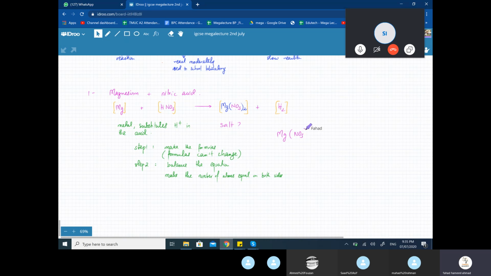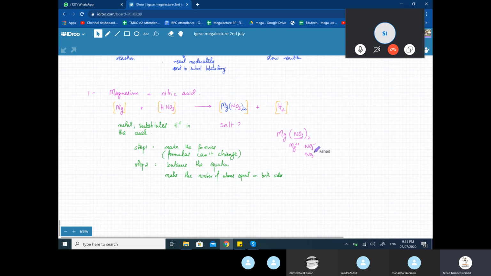The formula is Mg(NO3) twice. Now, remember that this 2 over here is attached to NO3. What does this 2 mean? It means that there are 2 nitrate ions. This 2 has nothing to do with magnesium. If this 2 was with magnesium, then there would be 2 magnesiums in the formula. But this 2 is with nitrate, which means that the entire thing has been doubled. There are 2 nitrate ions. What that basically means is that there's one magnesium ion, which is 2 plus, and there are 2 nitrate ions.